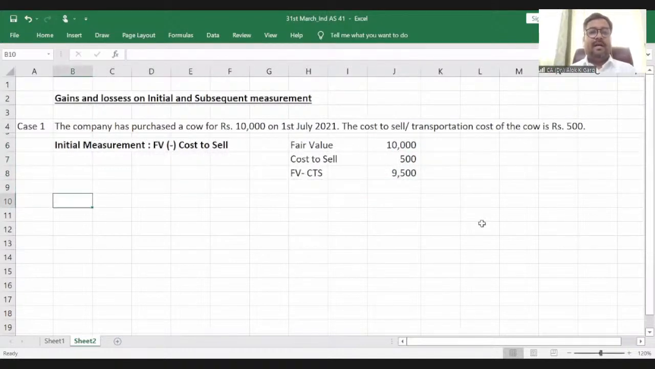So what is the accounting entry at the time of initial recognition? The accounting entry will be biological asset account debit, biological asset, which is a cow. Sorry, biological asset account debit, which is cow.